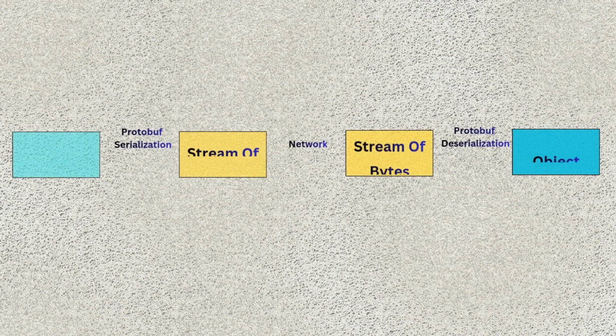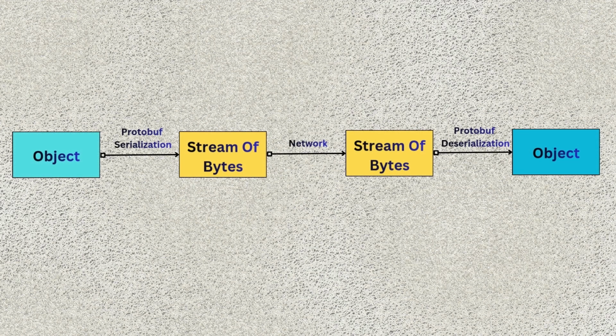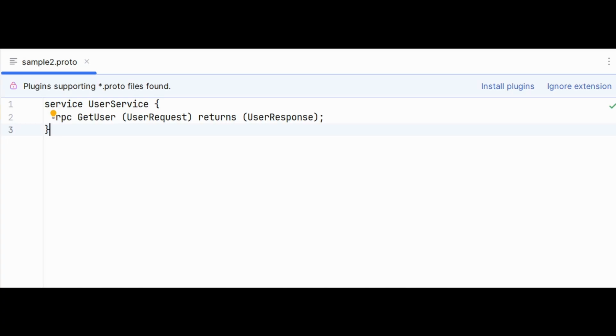gRPC was created by Google for high-performance service-to-service communication. Instead of JSON, it uses protocol buffers, which are binary, smaller, and faster to serialize. Instead of defining APIs using URLs, you define them in a proto file.